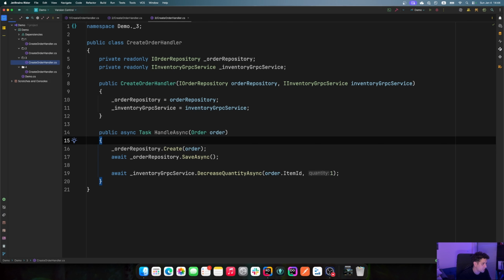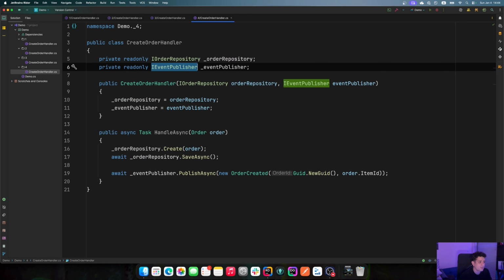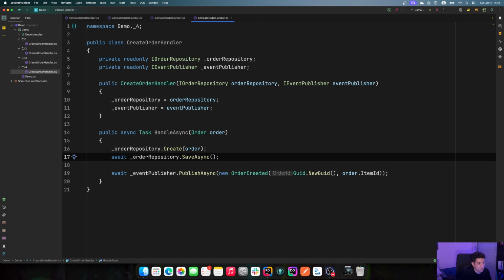Because in my fourth example, I have a create order handler, and we again have the order repository, and also we have an event publisher. So what we do now is that we create our order, we save our changes, and then we publish an event. So we have accepted the order, everything is okay, and we have published an event that even if the inventory service is down, it will handle when it's back up. So we accept the order and we do not depend on that other service.